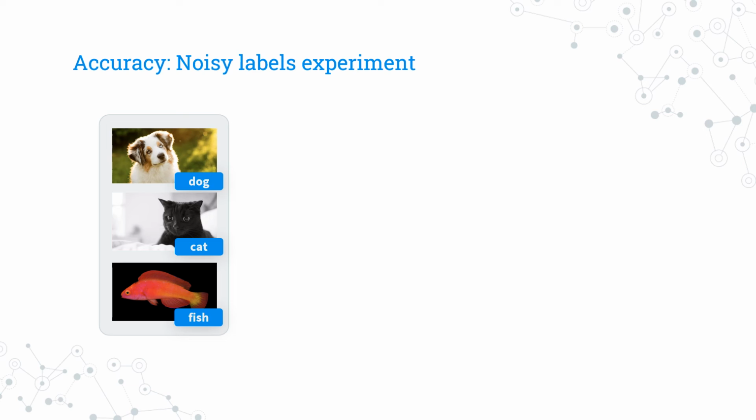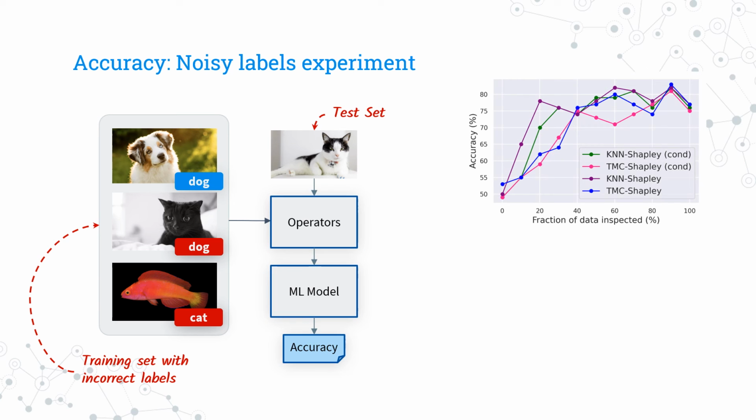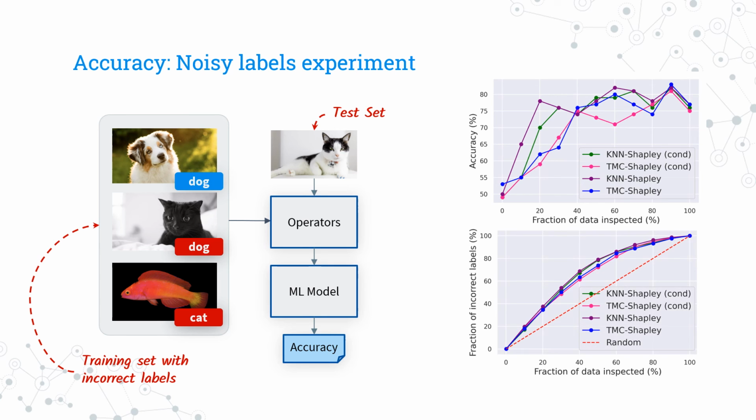We perform an extensive experimental study of our method. Here, as an illustrative example, we show the results of one experiment. In the scenario we show here, we deliberately corrupt 50% of our training data examples by flipping their labels. We then compute the importance of each data example. Then we take a fraction of the training data examples with the most significant importance score and we repair their labels. Finally, we check what is the accuracy of our model after repairing a given fraction of data examples. We also check how many of the corrupted data examples we were able to catch with our importance measure.